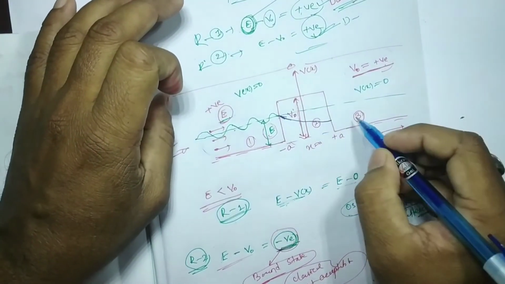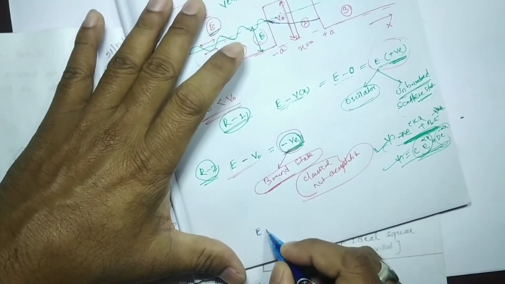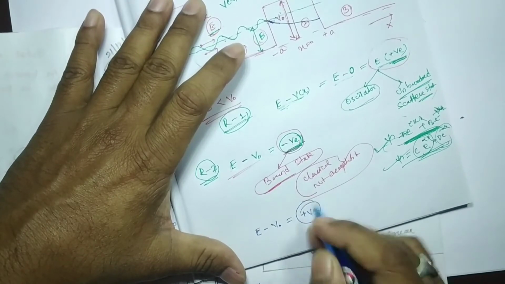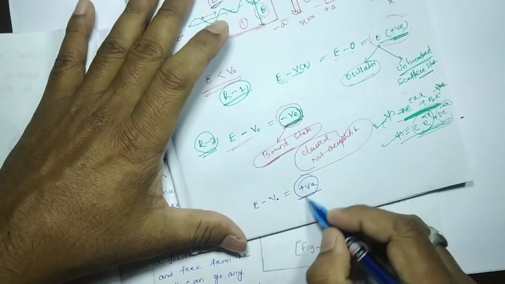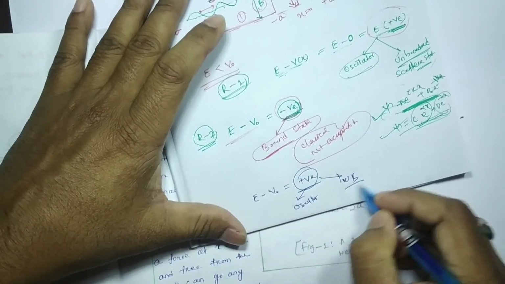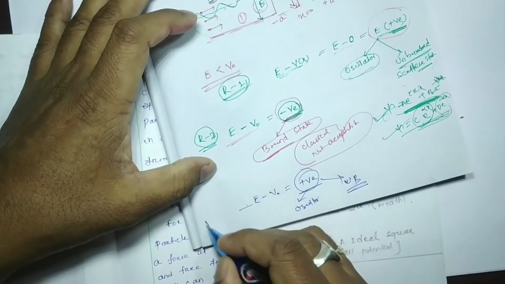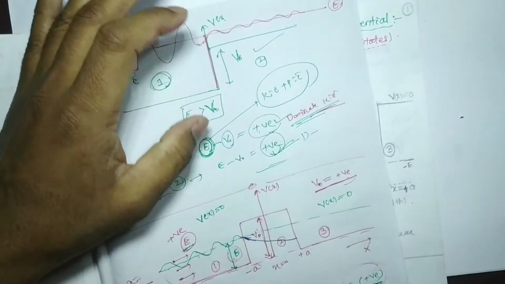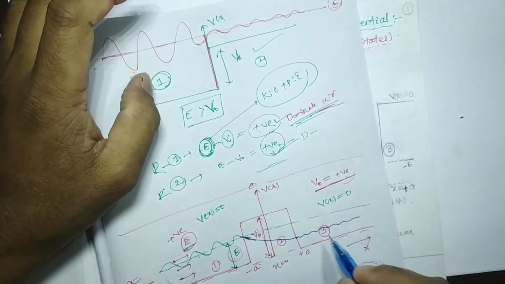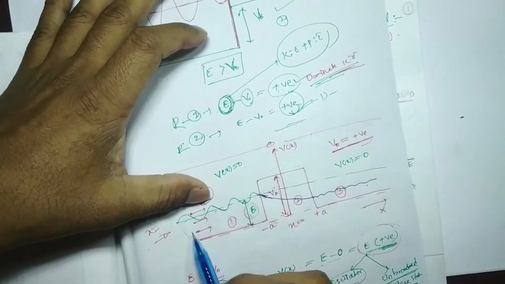In region 3, again E minus V0 will be positive, which means again it will be oscillatory and an unbounded state. In region 3 it is oscillatory and unbounded, but we get less energy compared with region 1.